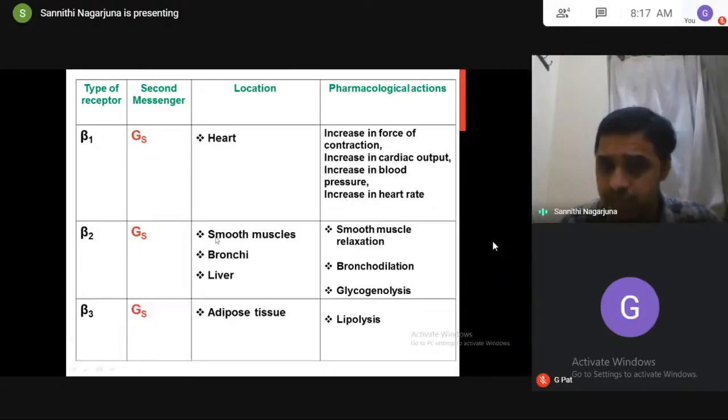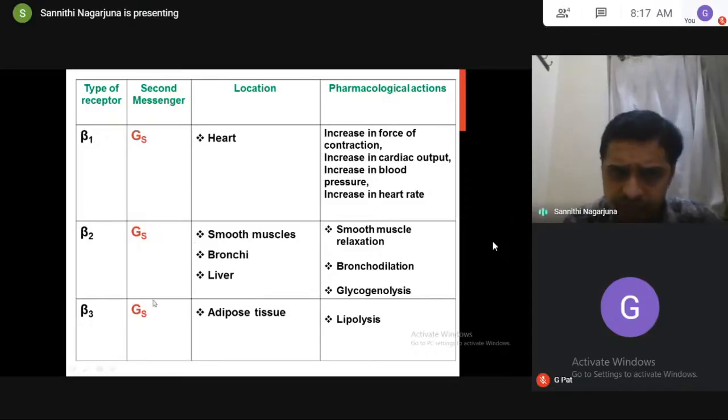Gs, increased cyclic AMP, smooth muscle relaxation. I told you already, cyclic AMP is very, very important. In the heart, it causes contraction. In the smooth muscles, it causes relaxation. So bronchodilation. In the liver, glycogenolysis. And in adipose tissue, it causes lipolysis.